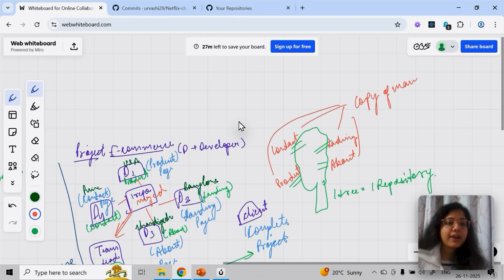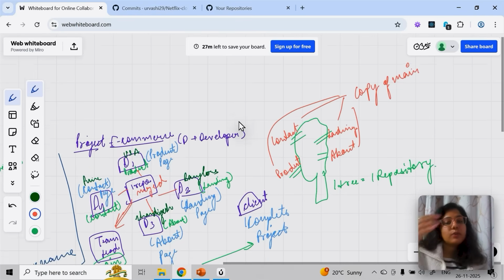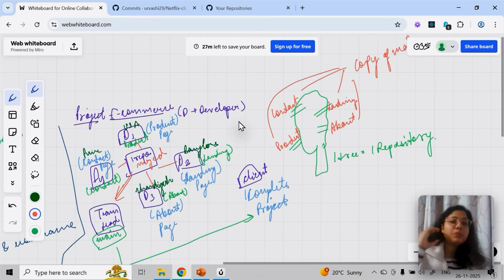Let's say I created the landing branch today. Whatever was there in my main branch, that landing branch will have the same code. Then I will give access to this person. Whatever code this person is pushing will go into the landing page branch. Then after that, the team lead will merge it with the main branch.